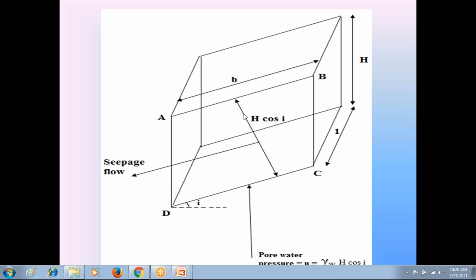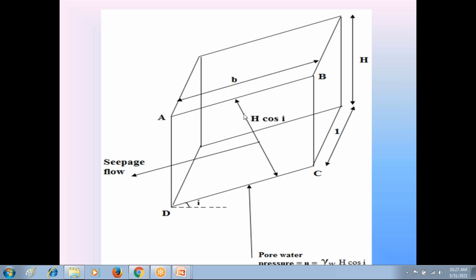So we started this third condition, the seepage flow condition. In the seepage flow, the total soil is in saturated condition. So we calculate the area of the soil prism, H into B cos i. We calculate the volume of the soil prism, H into B cos i into 1. We calculate the weight of the soil prism, W, equal to gamma saturation into H B into cos i. So we calculate the weight W by taking the saturated unit weight of soil, gamma saturation.